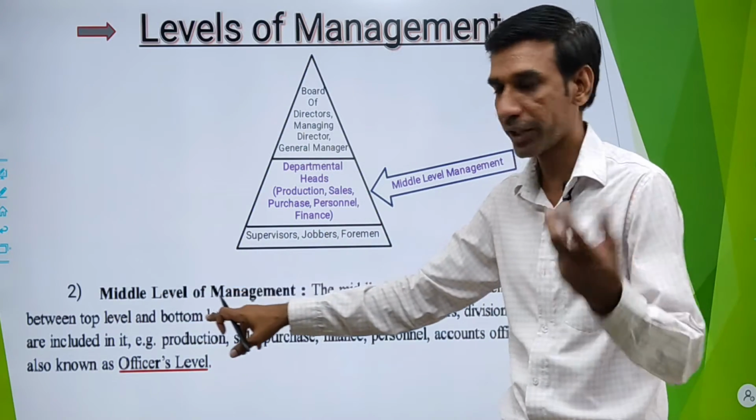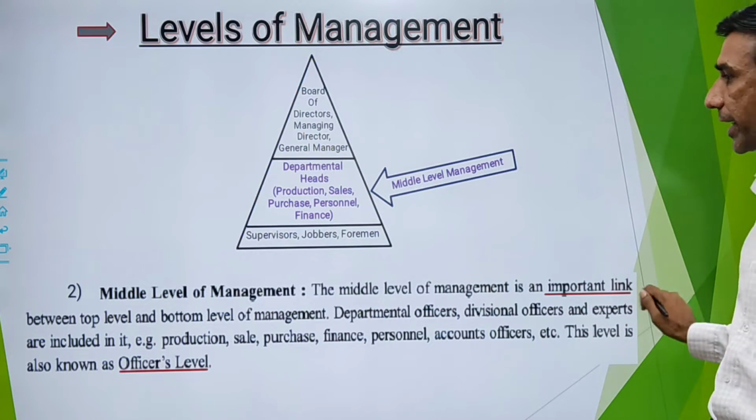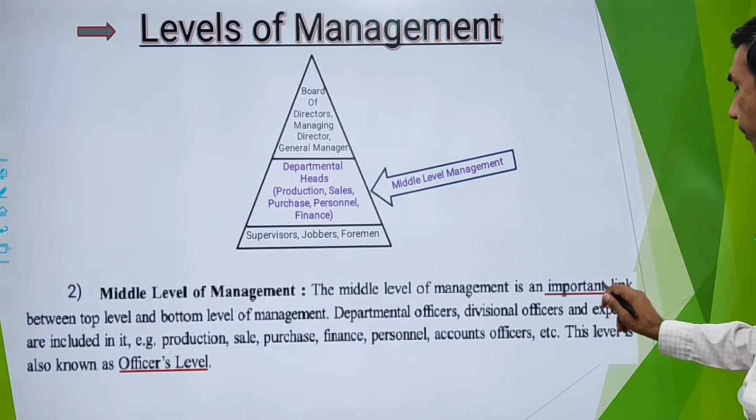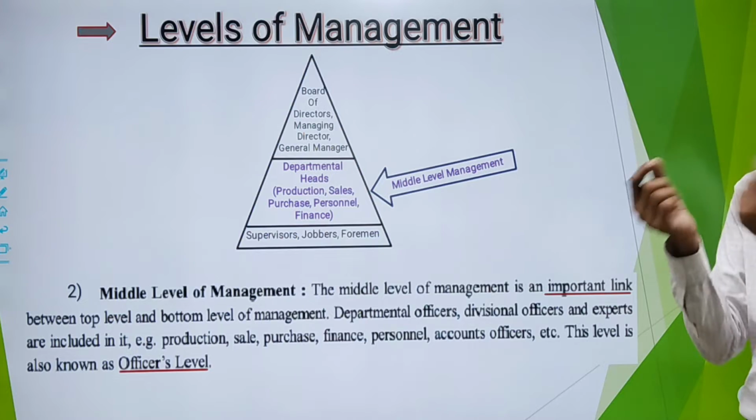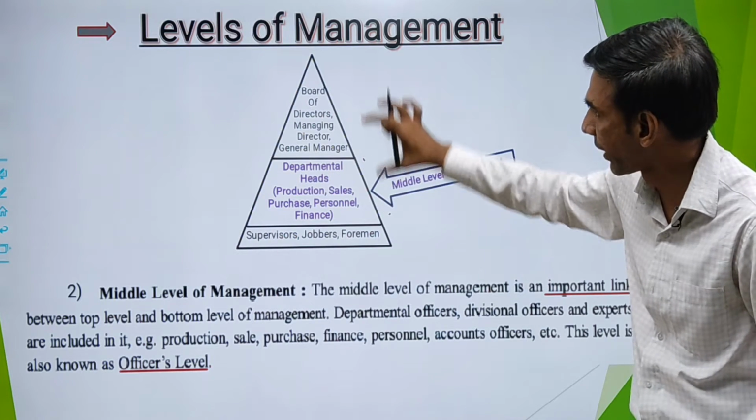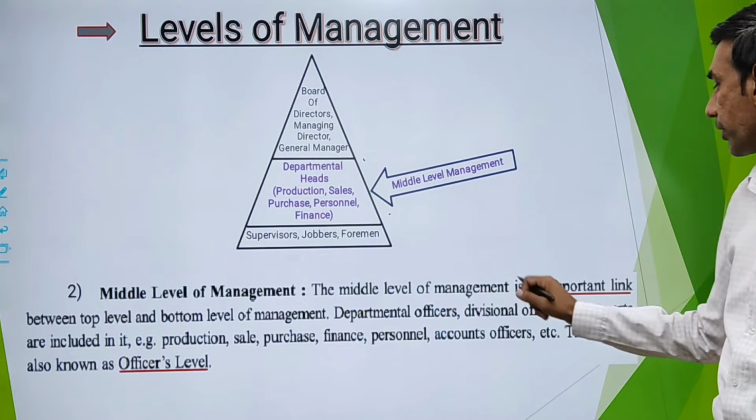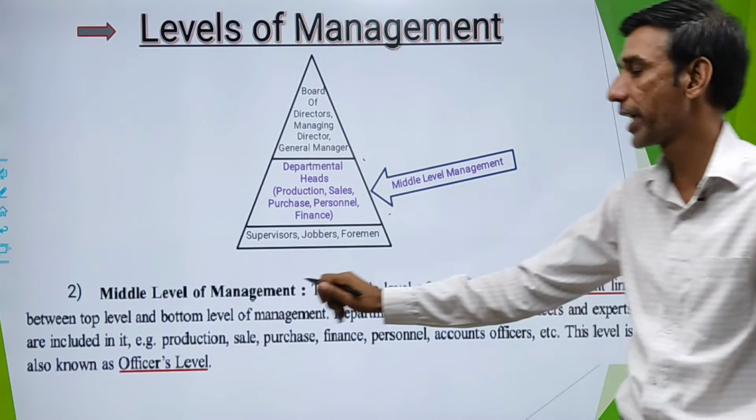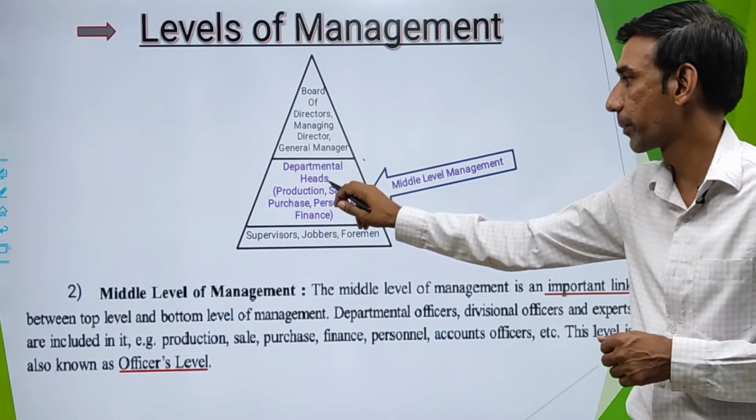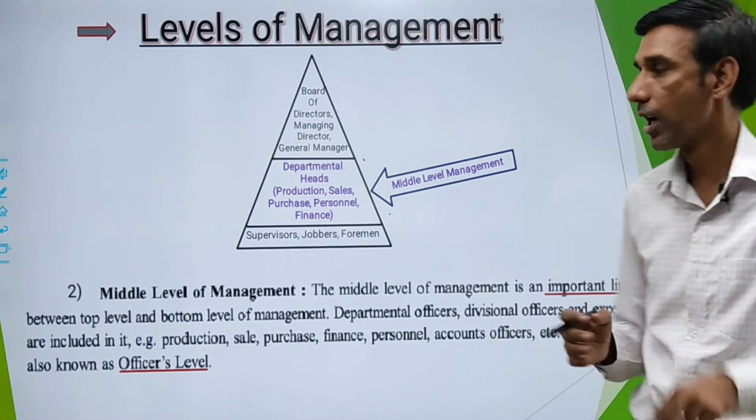What is middle level management? Introductory paragraph. Middle level of management. The middle level of management is an important link between top level and bottom level of management. Important keyword is your important link. It connects, it links top level and bottom level. As you can see, it is a connection between top level and bottom level. Departmental officers, divisional officers and experts are included in it, who are the part of middle level management. So departmental officers, you can write departmental heads also, divisional officers and experts of various fields are the part of